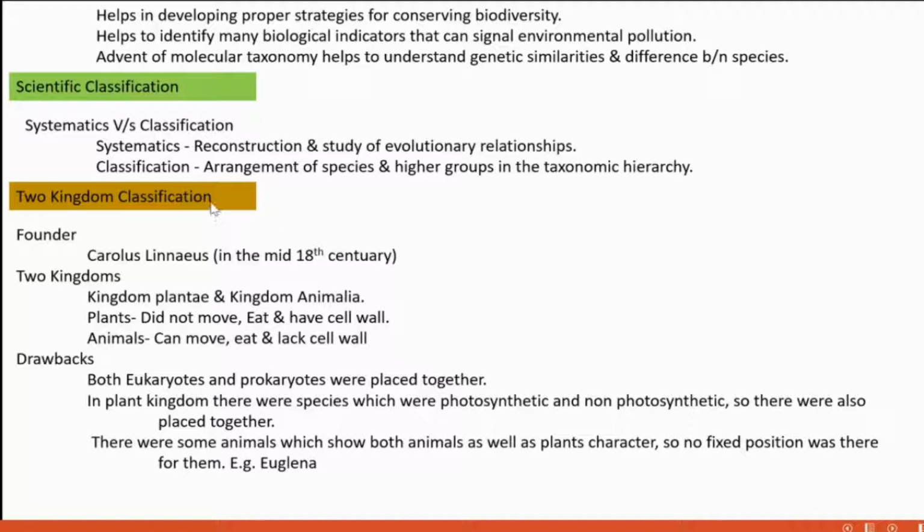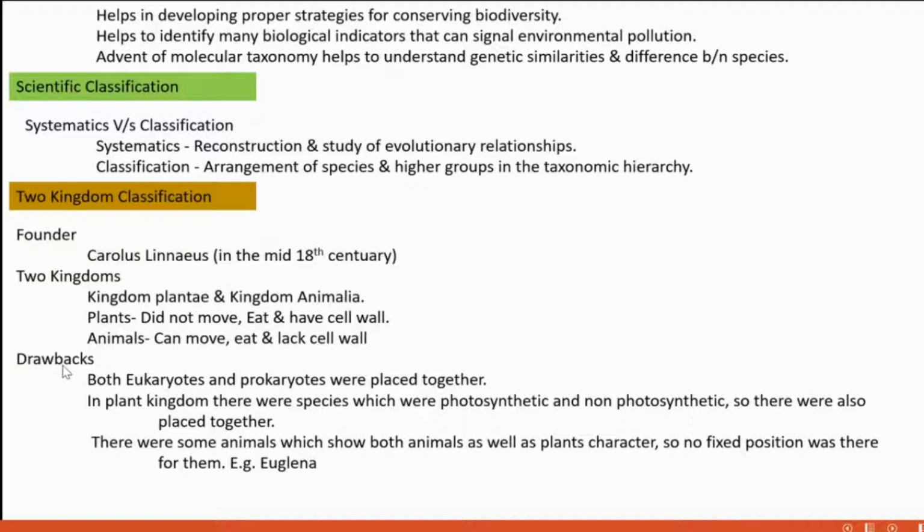Then we are going to see different types of classifications. The first one is the two kingdom classification. It was formulated by Carolus Linnaeus in the mid 18th century. Two kingdom means only two kingdoms were present at that time. They are Plantae and Animalia. Plants, we know, cannot move, cannot eat, and have a cell wall. Animals can move, can eat, and lack a cell wall.